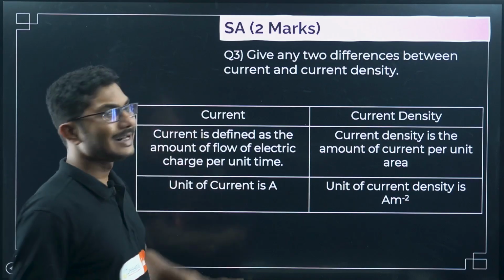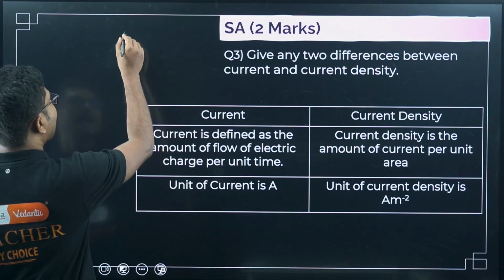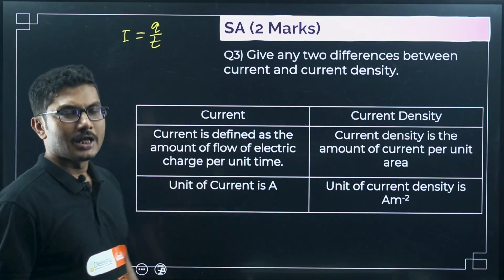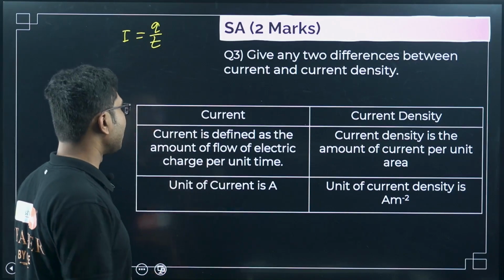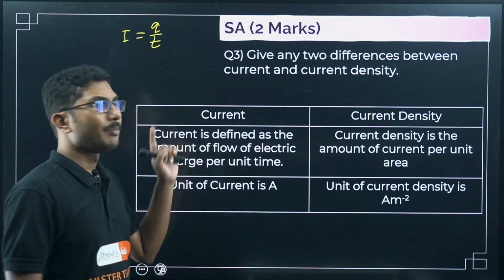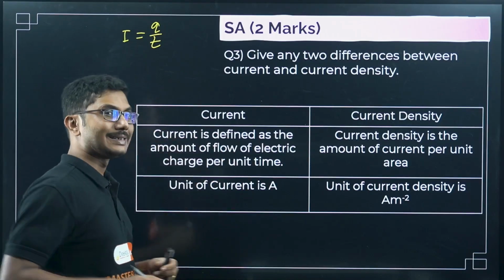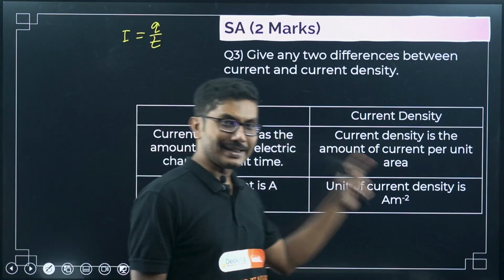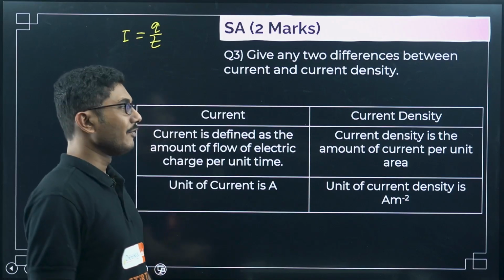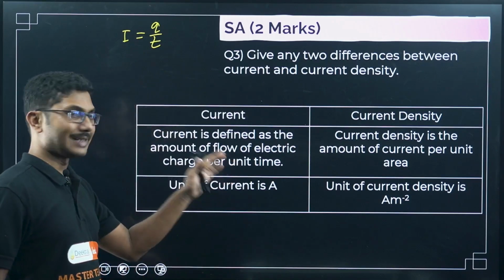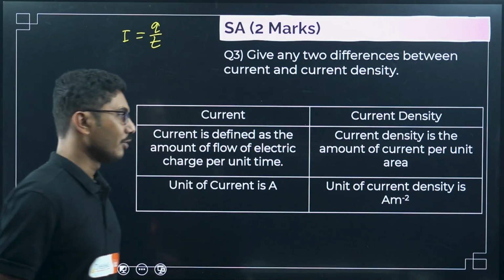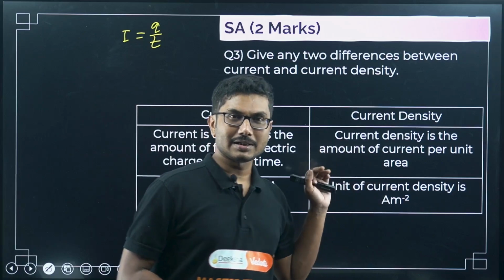First of all, current is defined by Q by T. This is the basic definition of current: charge flowing per unit time. Current is defined as the amount of flow of electric charge per unit time. What is current density? Current density is the amount of current per unit area. Very important: the unit of current is ampere. The unit of current density is ampere per meter square, or A m to the power minus 2.